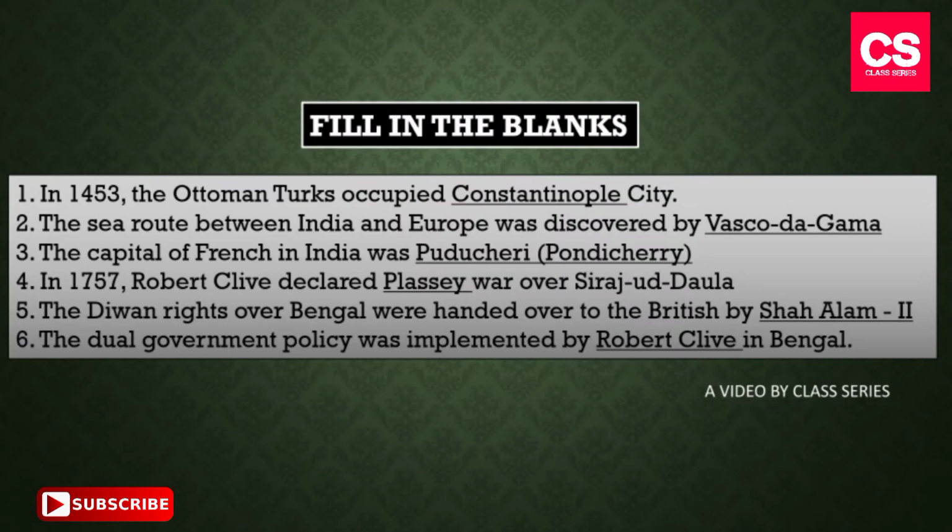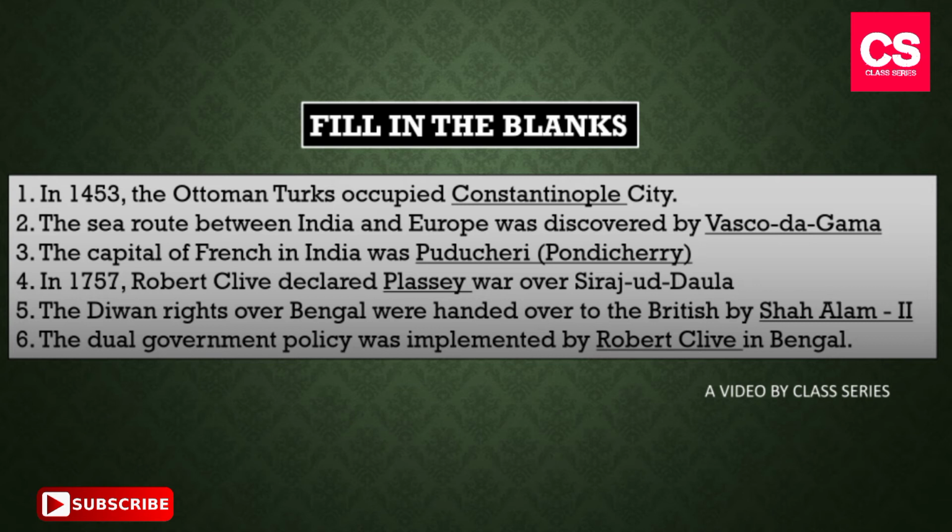Our first question is, in 1453 the Ottoman Turks occupied dash city. The answer of this question is Constantinople. Our second question is, the sea route between India and Europe was discovered by dash. The answer of this question is Vasco da Gama. Our third question is, the capital of French in India was Pondicherry.